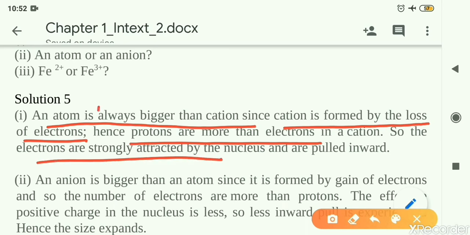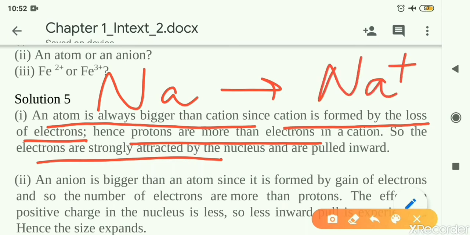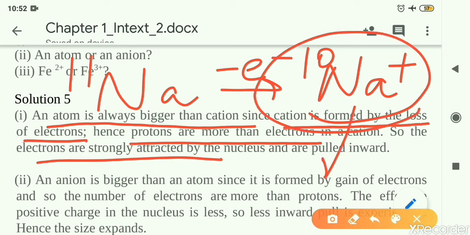I have explained this in the class with the help of the sodium example. Sodium converts to sodium plus ion by the loss of one electron. Sodium was having 11 electrons, but by loss of one electron it has only 10 electrons. But still it has 11 protons. So 11 protons have to control or manage 10 electrons. That is why the electrons will come more close to the center of the nucleus.